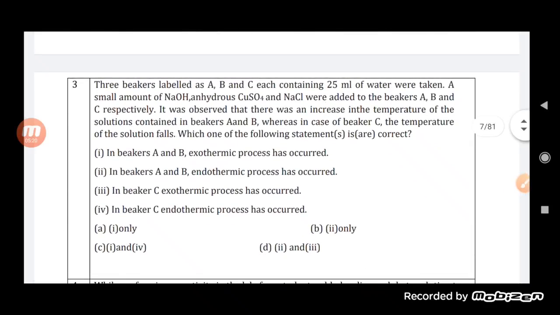Okay, so whenever there is a release of heat, if the reaction is one in which the heat is released as a byproduct, then that reaction we call an exothermic process or exothermic reaction. But if in a reaction the heat is absorbed, then such a reaction is an endothermic reaction, due to which the temperature falls in the beaker or wherever the reaction is going on. While in exothermic, the temperature increases, which proves that it is an exothermic process. Okay.